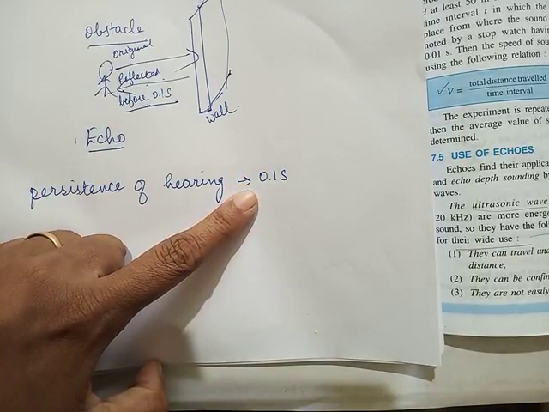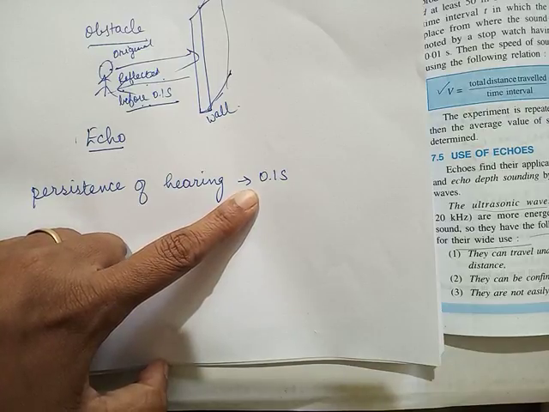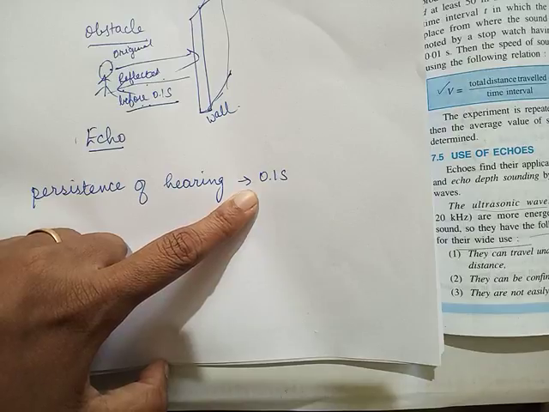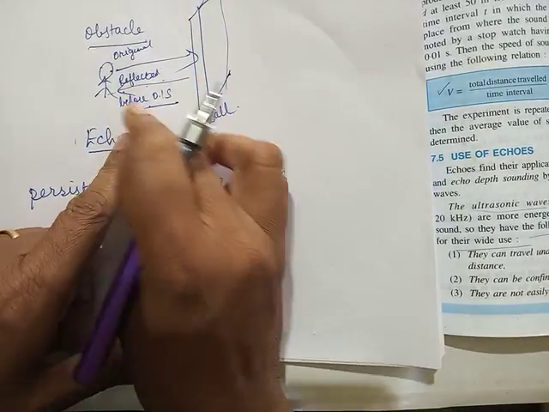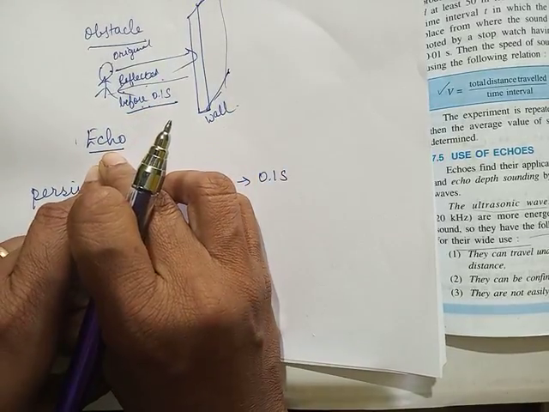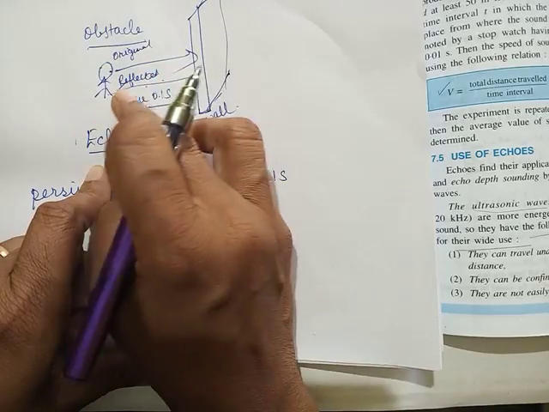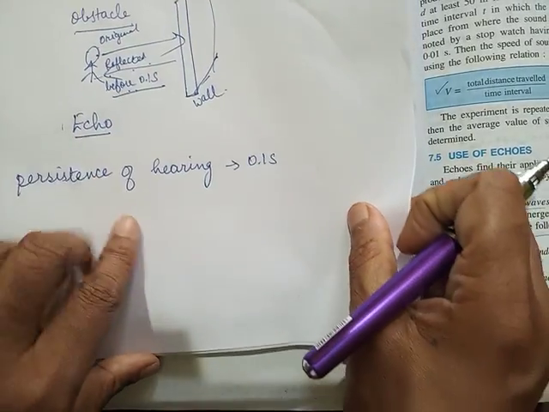Though there are walls around, still we don't hear echoes mostly unless you shout very loudly. The reason is that the distance between the source of sound and obstacle is so less that the reflected sound reaches before 0.1 seconds, and that is why you cannot differentiate original sound and echo. It will appear to be original sound only.